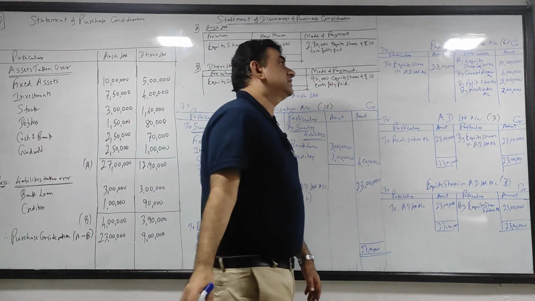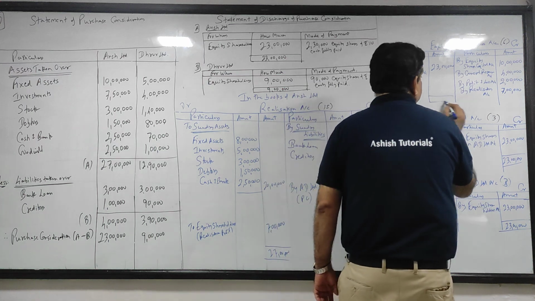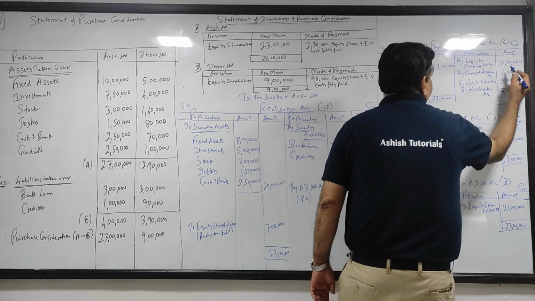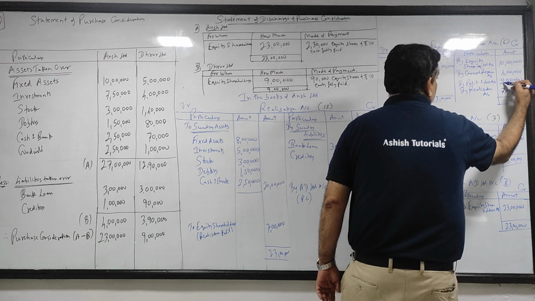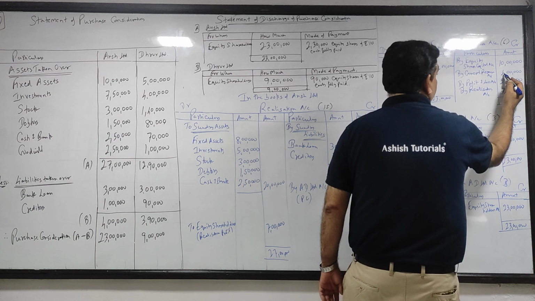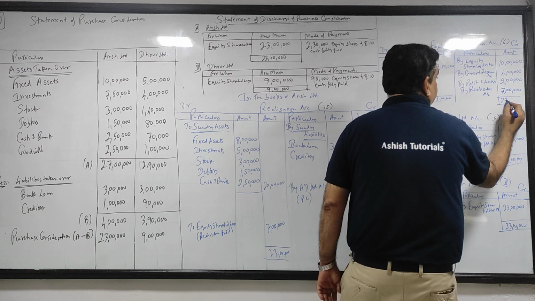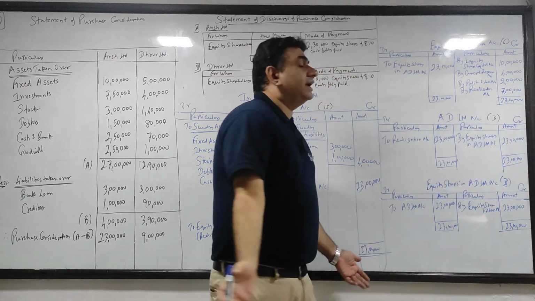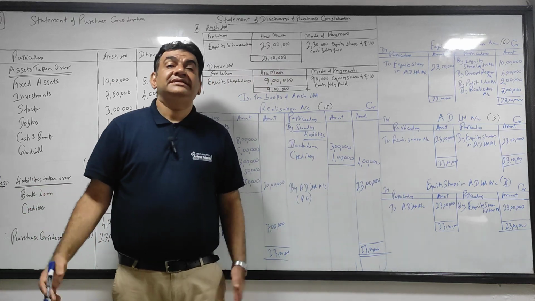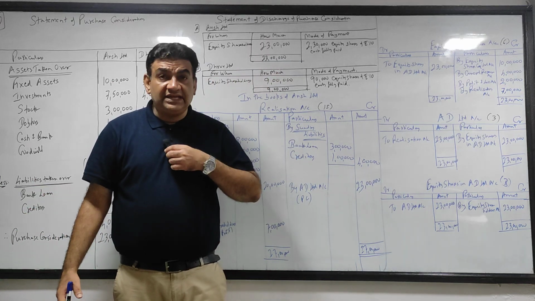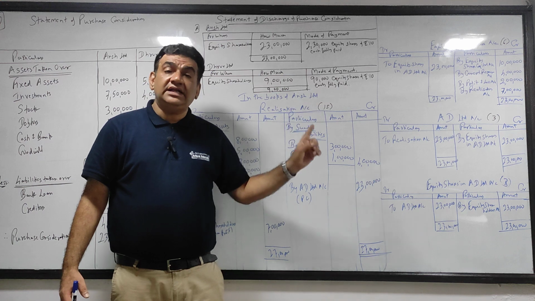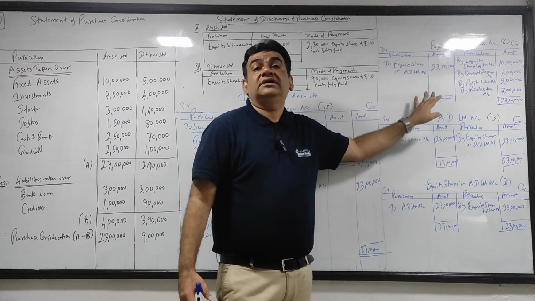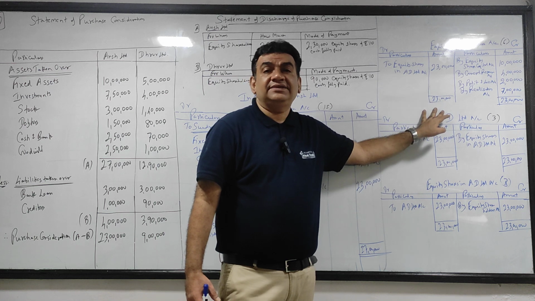Equity shareholders balance करो, this has to tally. 23 lakhs, 10 and 4, 14, 16 and 7, 23 lakhs. So my equity shareholders tallies at 23 lakhs. हमेशा याद रखना, equity shareholders account has to tally.